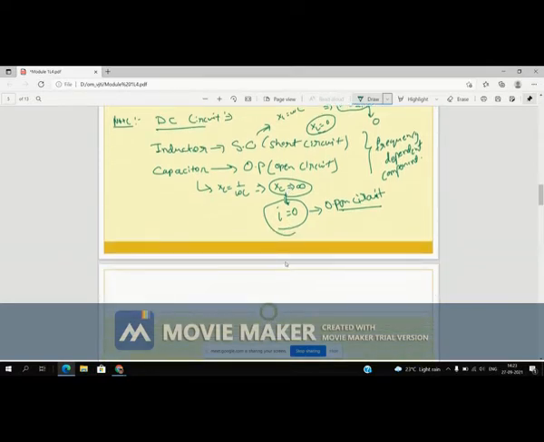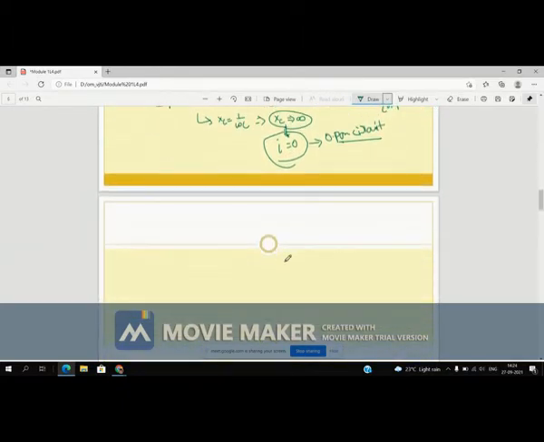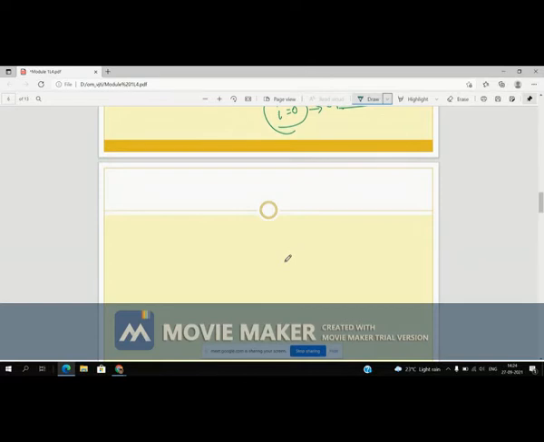Now we will see Kirchhoff's second law, that is KVL.